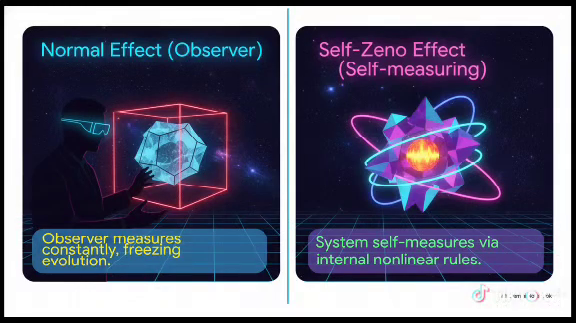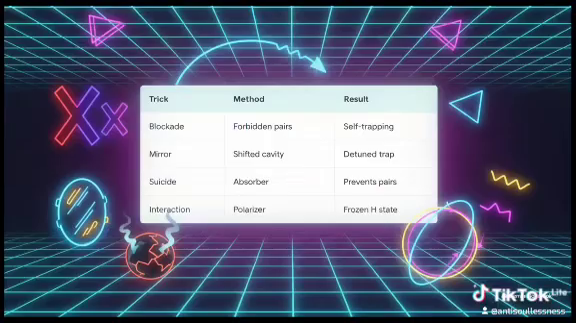But in a self-zeno setup, we remove the scientist entirely. We engineer the crystal so brilliantly that its own internal nonlinear physics acts as the observer. The system continuously measures itself. So how do we actually fool a photon into measuring and trapping itself? We use the master playbook, the 4 tricks.